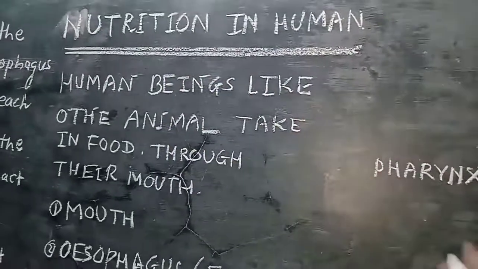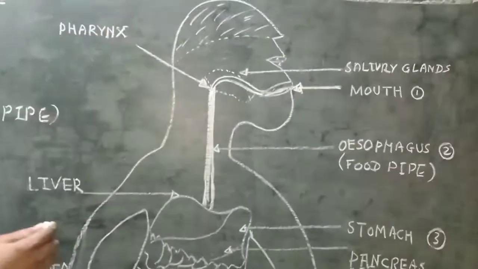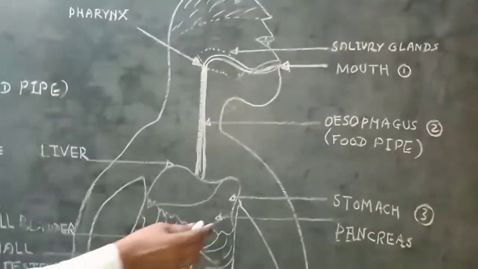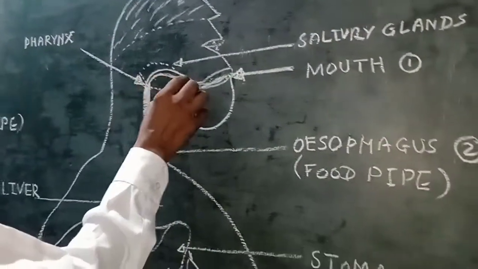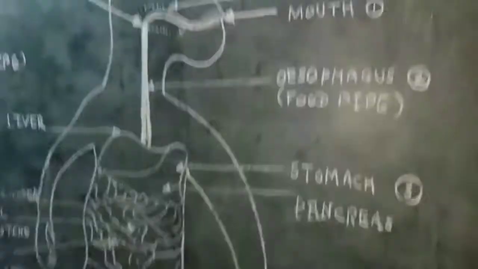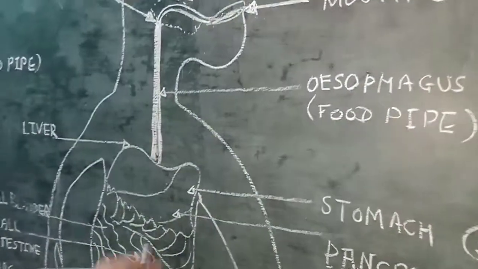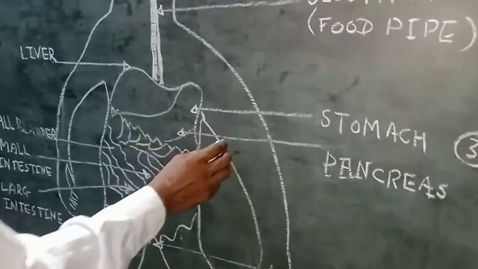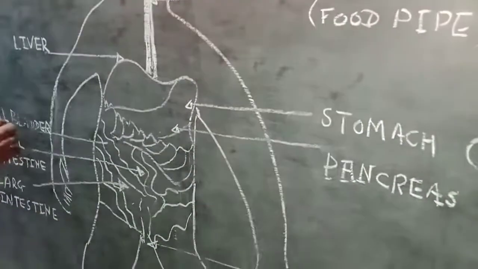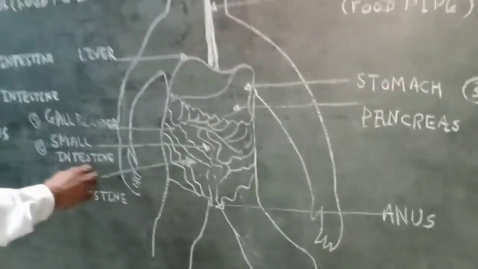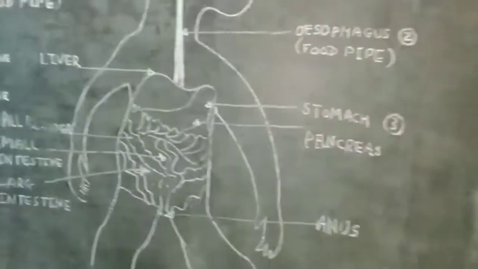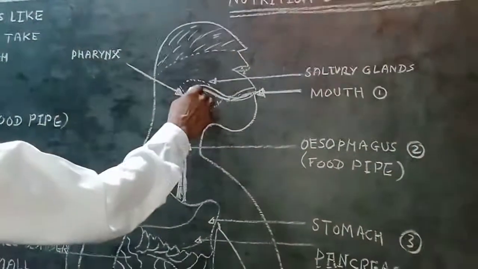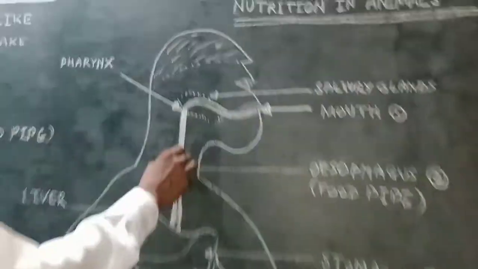The human digestive system is shown in the figure. Human beings, like other animals, take food through the mouth. The food is processed and moves toward the esophagus, known as the food pipe, and then passes into the stomach, pancreas, gallbladder, small intestine and large intestine. The food is taken into the mouth, and we can study the condition of the mouth.